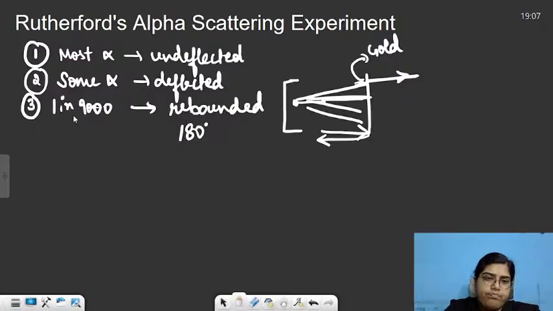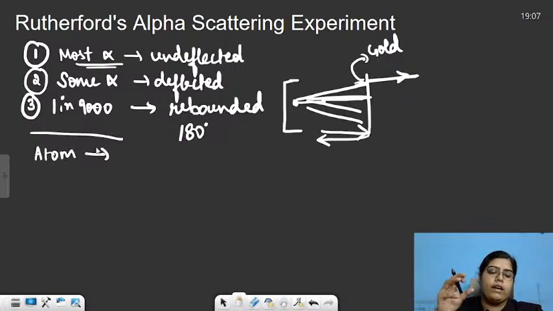These were the three primary observations which Rutherford saw, and corresponding to these three observations, he had three conclusions. He concluded that if most of the alpha particles are undeflected, this means that most of the atom is empty, because there is nothing concrete.